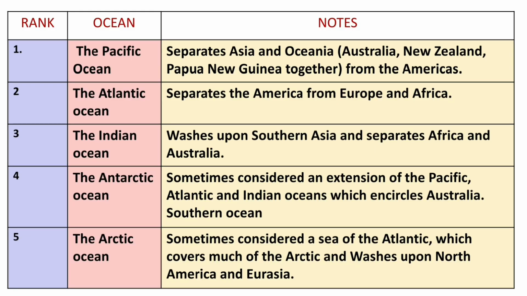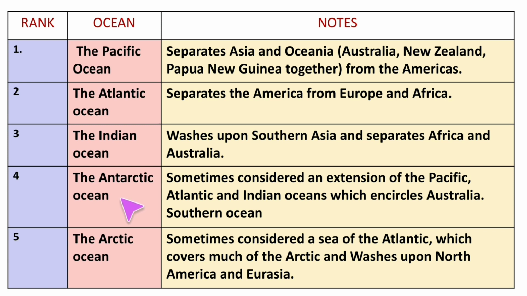Here this table will give you a clear idea about the location of the 5 oceans. The Pacific Ocean separates Asia and Oceania, that is Australia, New Zealand, Papua New Guinea, together from the America. Secondly, the Atlantic Ocean separates the America from Europe and Africa. Third, the Indian Ocean washes upon southern Asia and separates Africa and Australia.